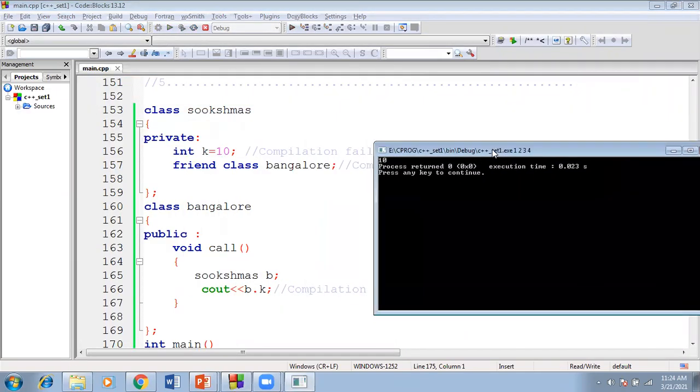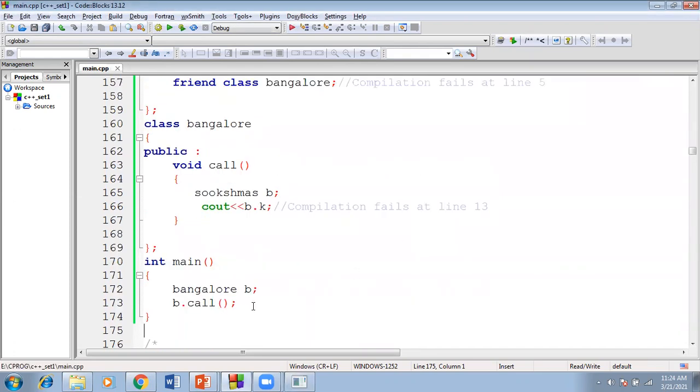If you run this code, you will get the output of 10. With the help of the friend class, friend class Bangalore, inside it I can create an object for the first class. This is the second class. With the help of this object, I can access the private variable from a different class. Why? Because Bangalore is a friend of Sukshmas.